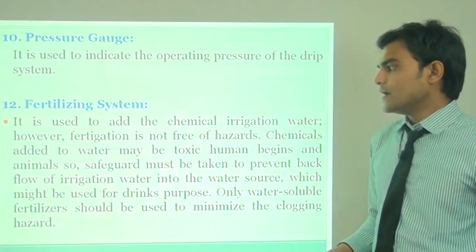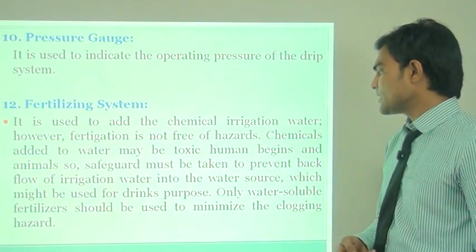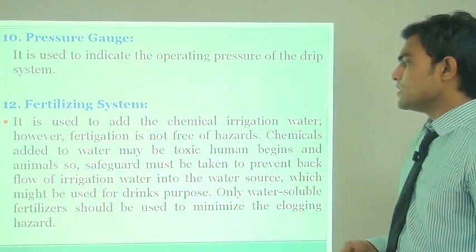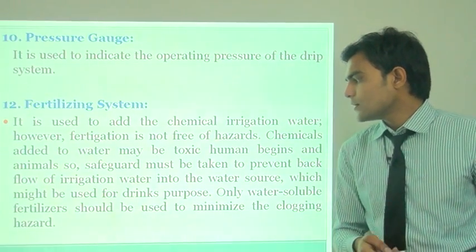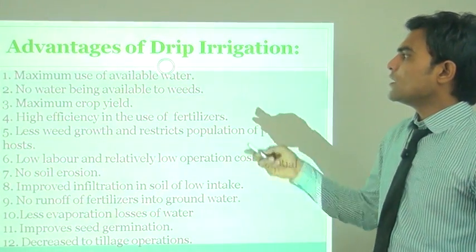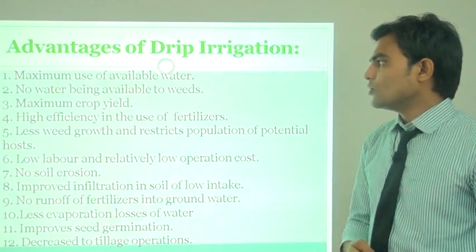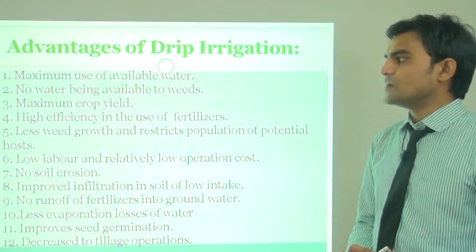So begins animals, so safeguards must be taken to prevent backflow of irrigation water into the water sources which might be used for drinking purposes. Now some advantages of drip irrigation: maximum use of available water, then no water being available to weeds, maximum crop